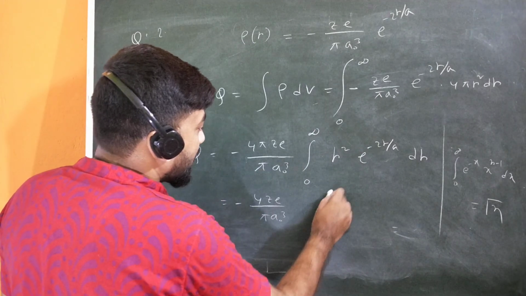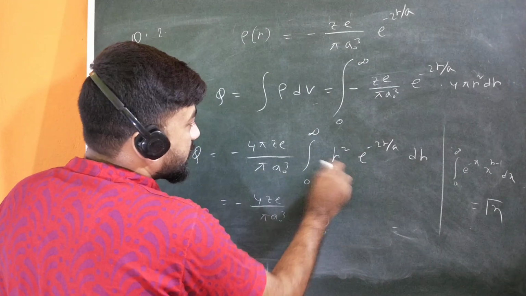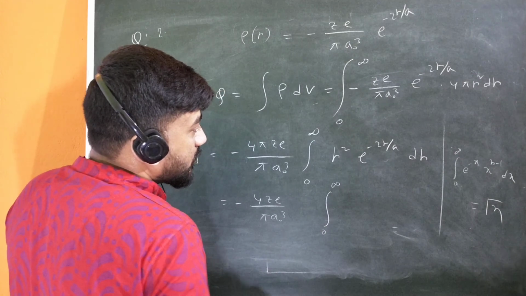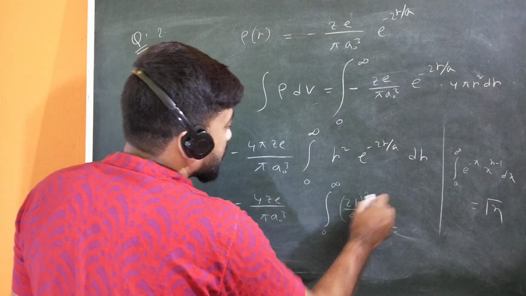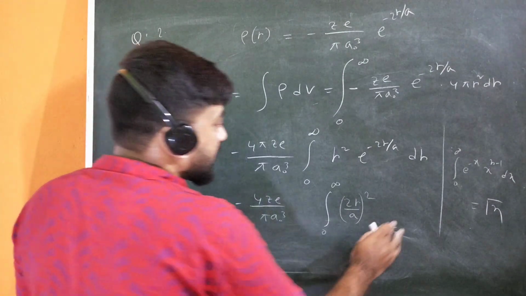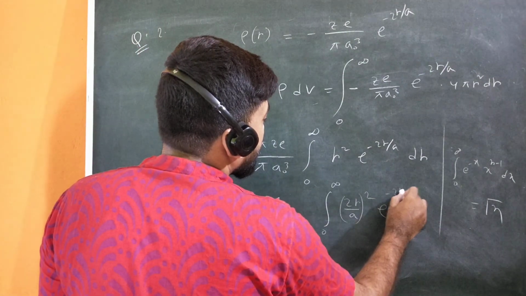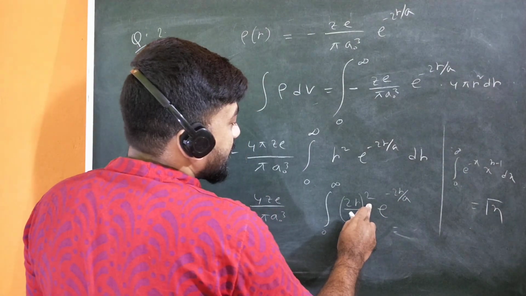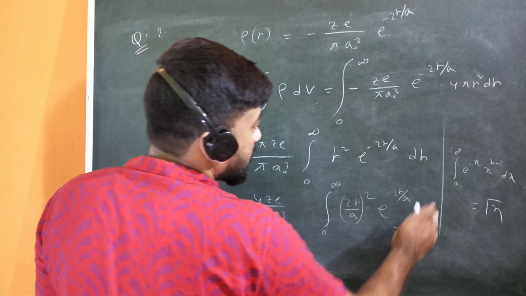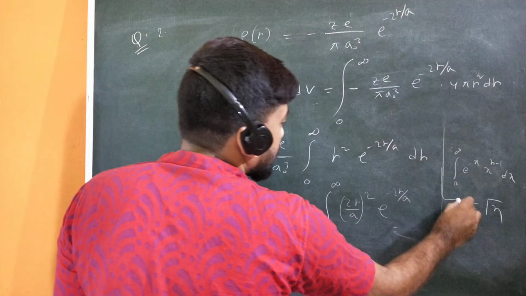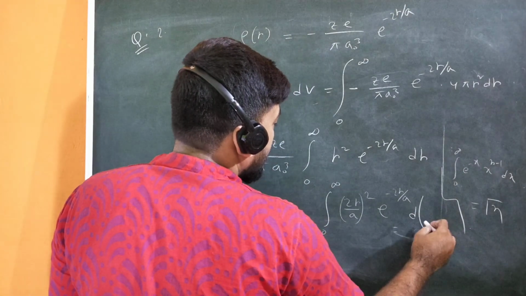You can write it like this: 0 to infinity, 2r upon a whole square, that means x to the power n, into e to the power minus 2r upon a. And now what will be the d of? You should have d of 2r by a.